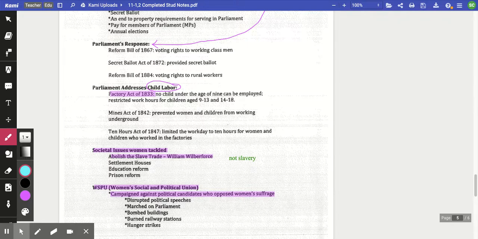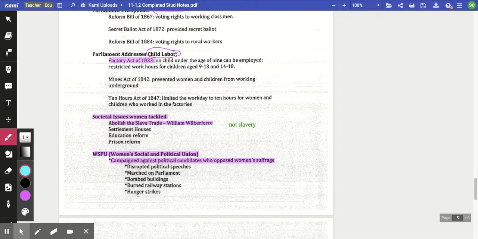Unfortunately, at this time, the decisions that they were making in order to get their voice heard were actually going against their cause, because the men in Parliament were pointing out, with that same mentality, that women could not think rationally, so they should not be granted the right to vote. And with them bombing buildings, burning down railway stations, and these hunger strikes, I mean, women were starving themselves, Parliament ended up passing laws that made it illegal to go on hunger strikes.